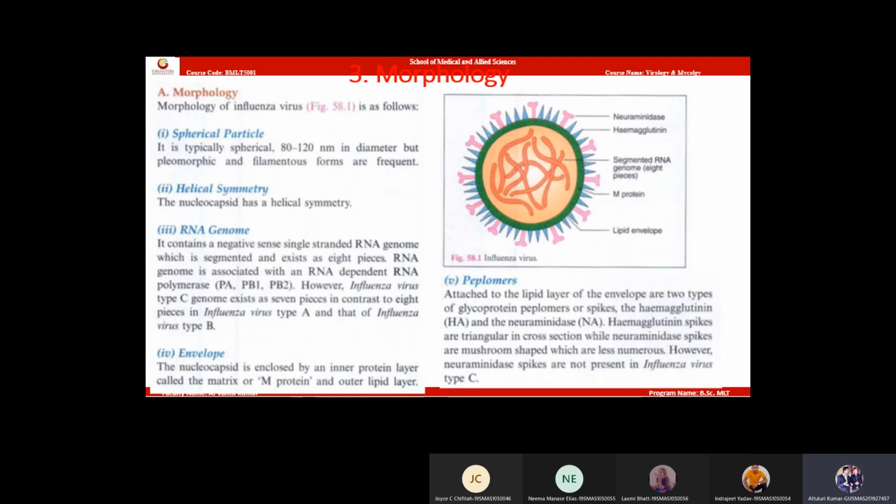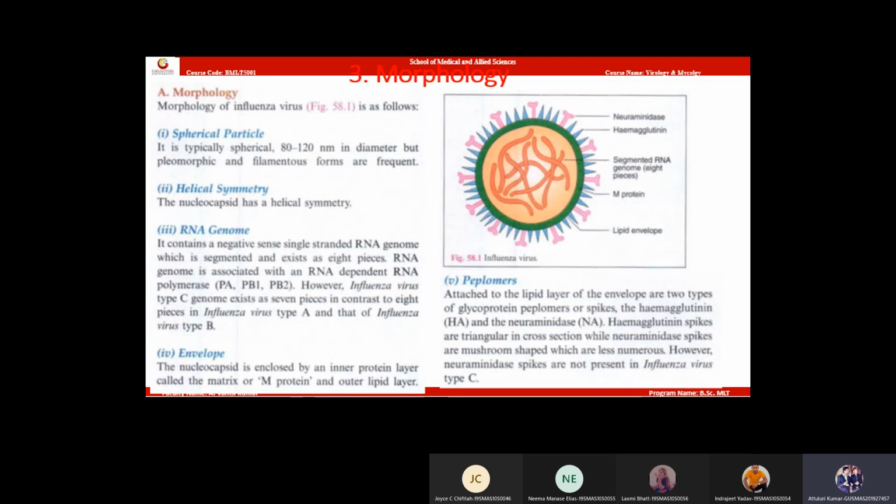These are proteins. What are proteins? Proteins means antigens. So the change in antigens occurs because of mutations in the genome. Because of this change in the protein shape, you will get new species or new forms of influenza viruses. Is it clear?